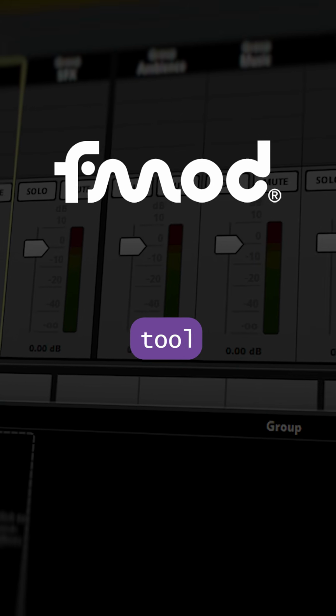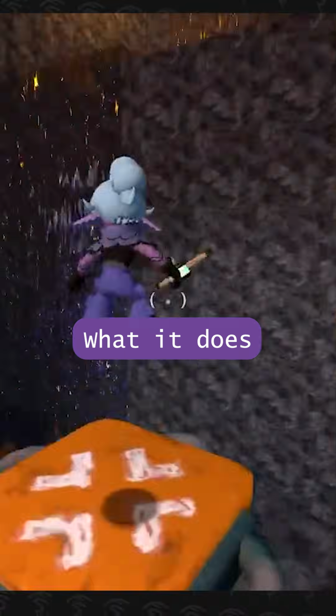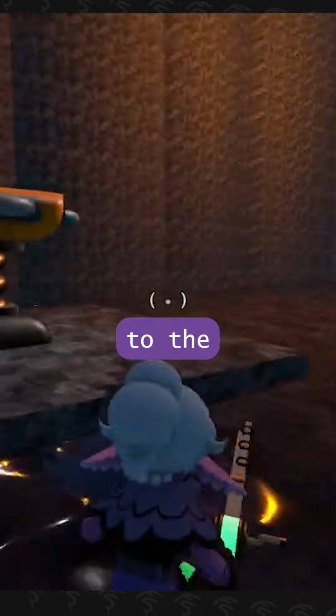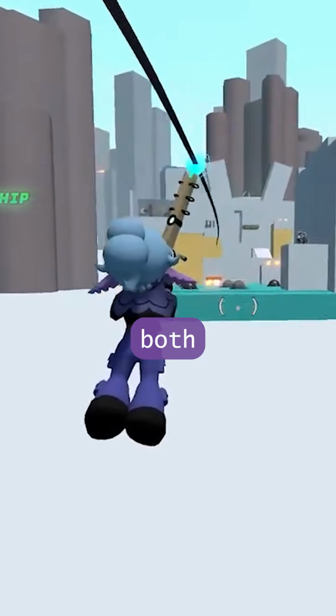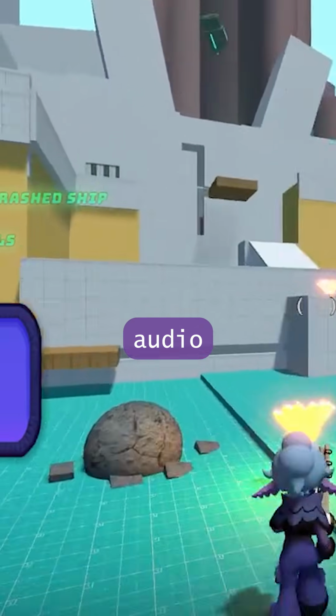FMOD is an amazing tool for game developers. However, it can be pretty daunting if you've never used it before. What FMOD does is it offers an alternative to the Unity sound system and allows both developers and sound designers to have an easy and more flexible time implementing audio into their game.